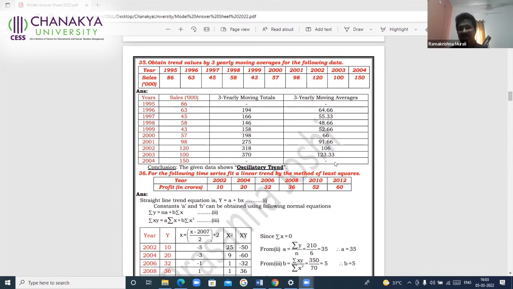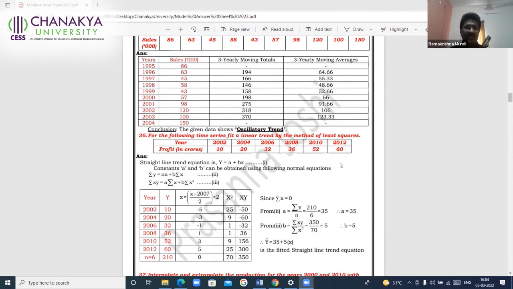Make sure that it comes in the middle. If it is even years, like 4 years, for the first 2 years and last 2 years, you will not have trend values. And make sure that the position is correct. Otherwise, it's not a great mistake, but you will be losing 1 mark for that.